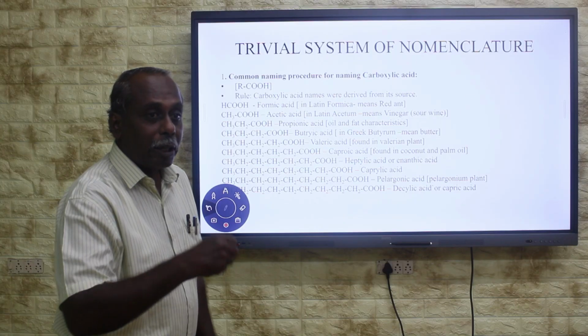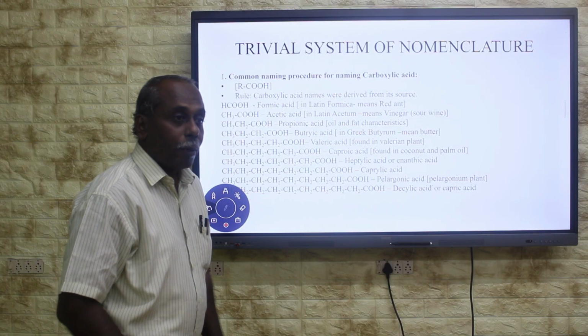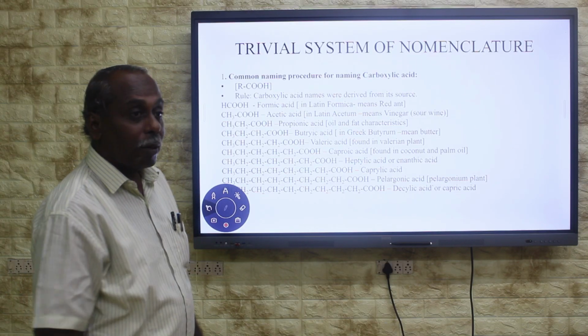When this is distilled and fractionated, this acid will be obtained.